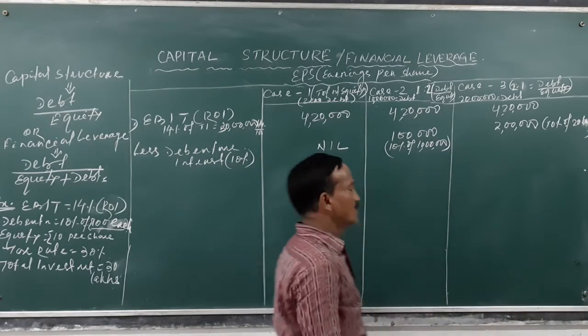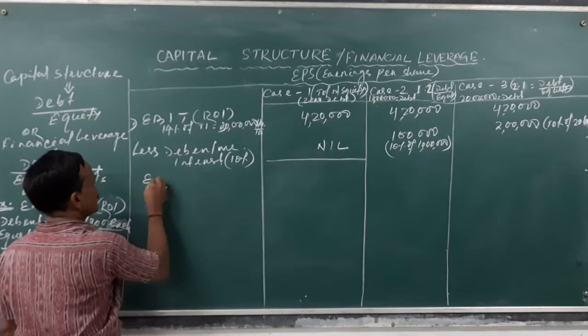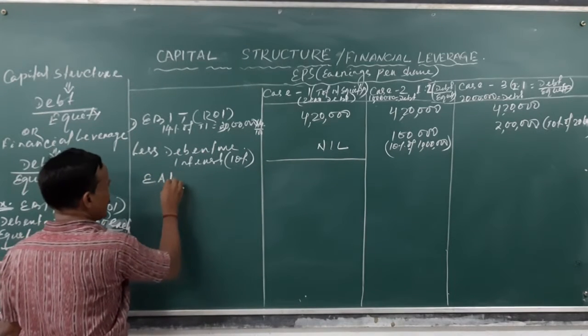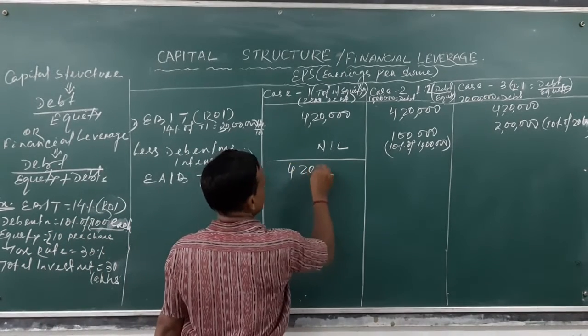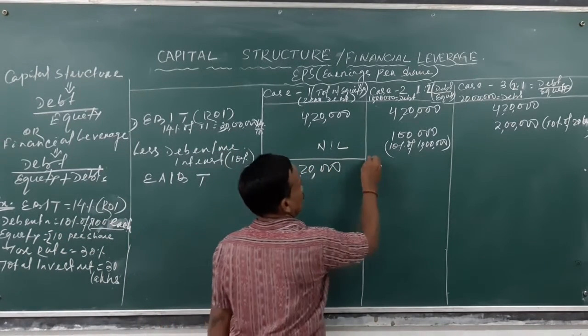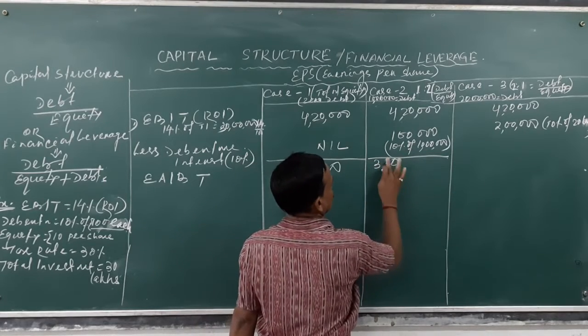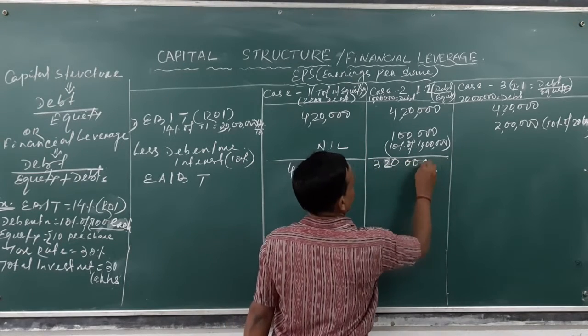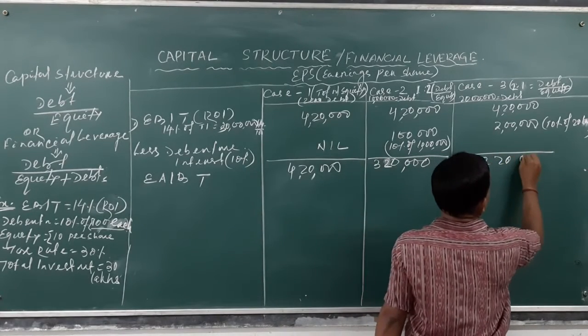So there are the earnings after interest but before tax. This is 4,20,000, this is 3,20,000, this is 2,20,000.